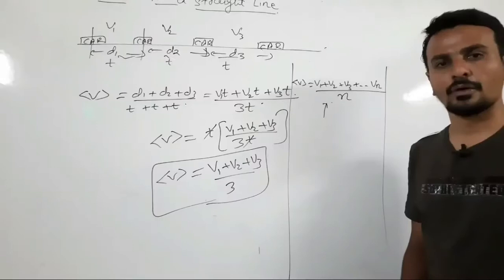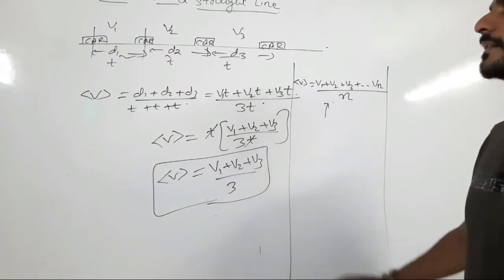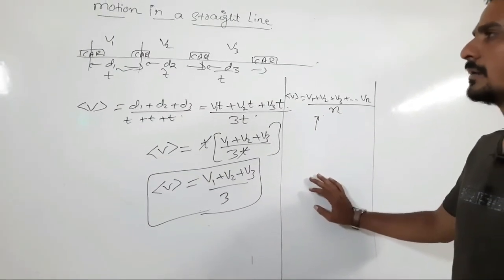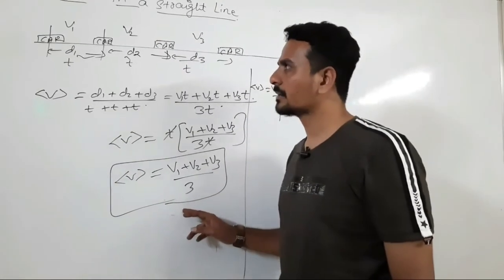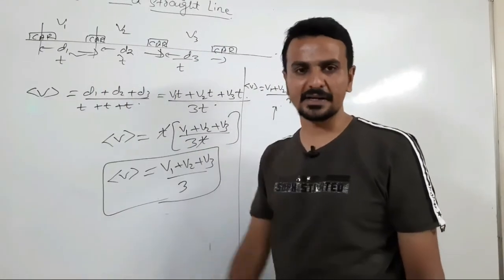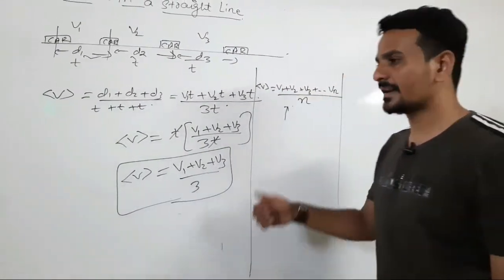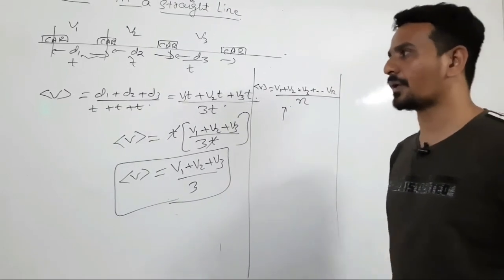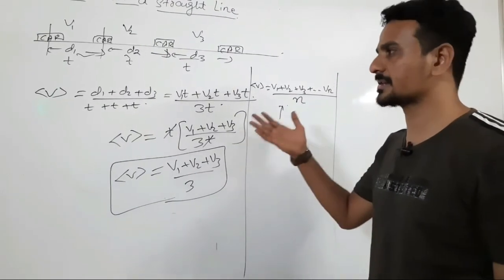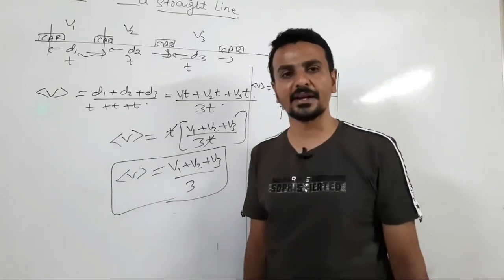Clear? Okay. So now in the next video we will discuss the sums based on average speed, when the object travels equal distance, and also when it travels the distance in equal intervals of time. So we will discuss the sums based on average speed in the next video.